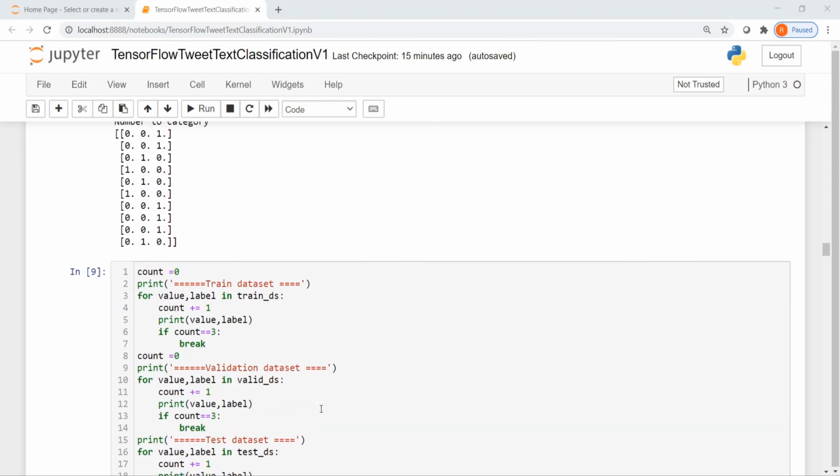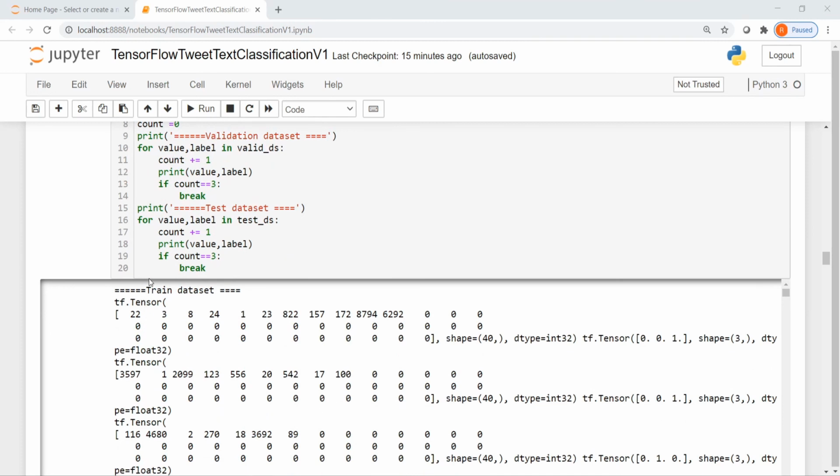Okay, now let us print some values from the train dataset, validation dataset, and test dataset to see how it looks. So after our pre-processing, it looks like this. Our train dataset has two values. One is the tensor of shape 40, which is our text sequence, which has indices followed by the value 0 for padding.